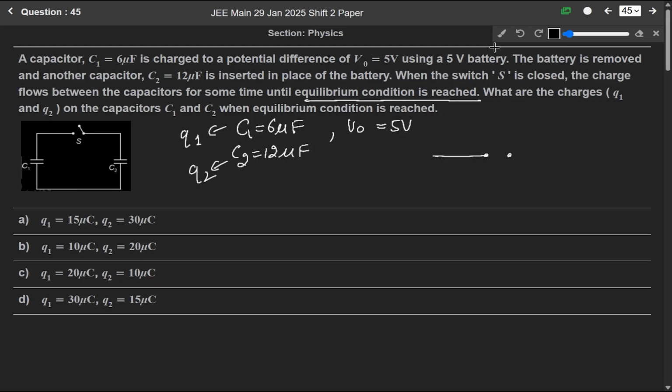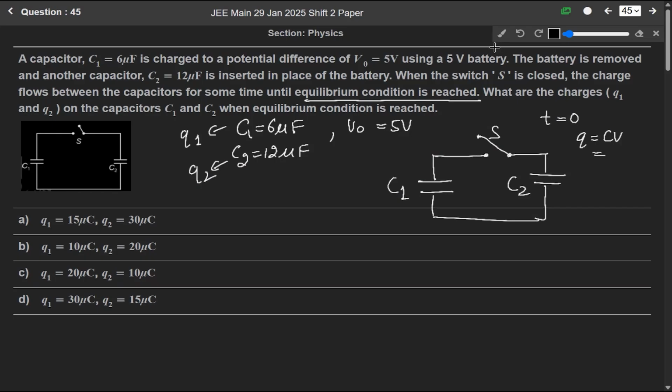Let us say at first the switch is open. Okay, this switch is open and here C1 is the capacitor and here C2 is the capacitor. So at time t equals to 0, here C1, so we know that Q is equals to C into V.